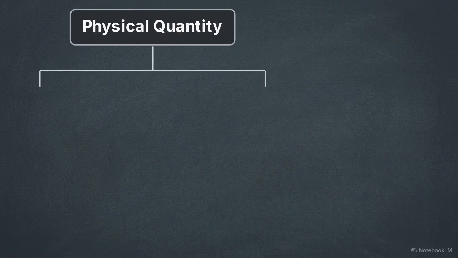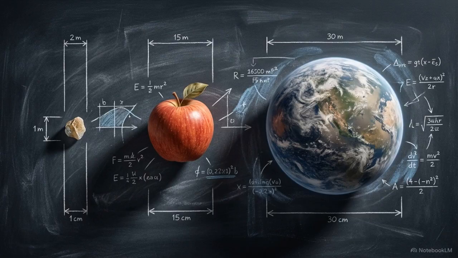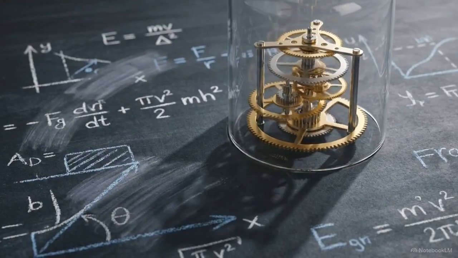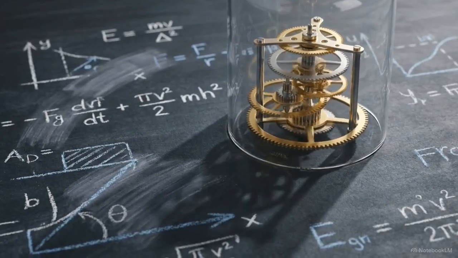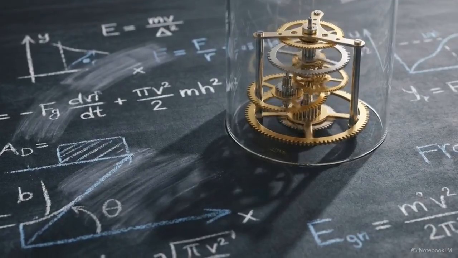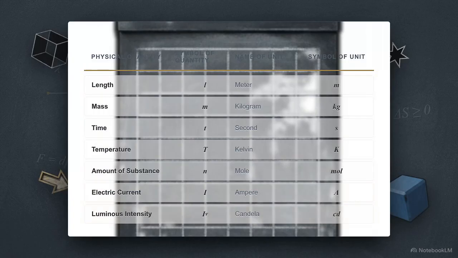All measurable properties are classified into two categories: fundamental quantities and derived quantities. This combination of a number and a standard unit creates the baseline required to compare every object in the known environment. Fundamental physical quantities are the starting points of measurement. These are properties that have their own specific values and cannot be explained by or broken down into any other quantities. There are exactly 7 fundamental quantities that form the basis of all physical measurement.